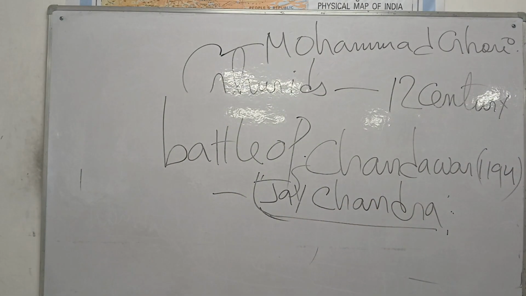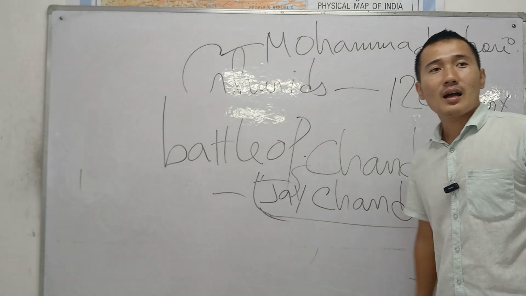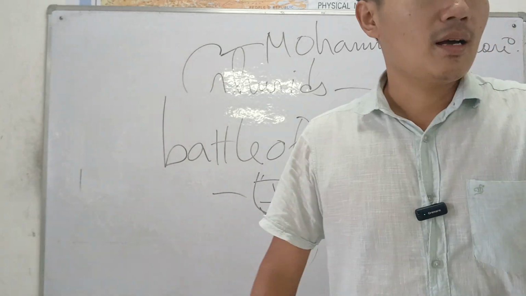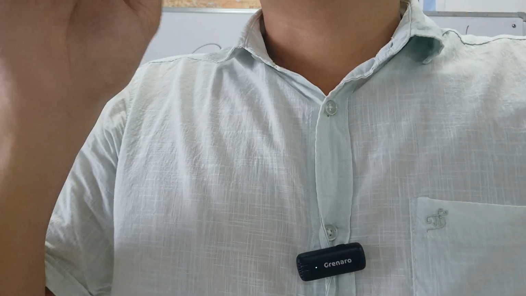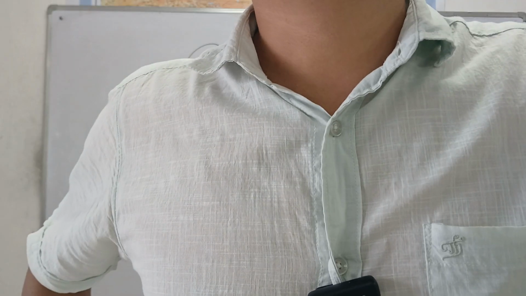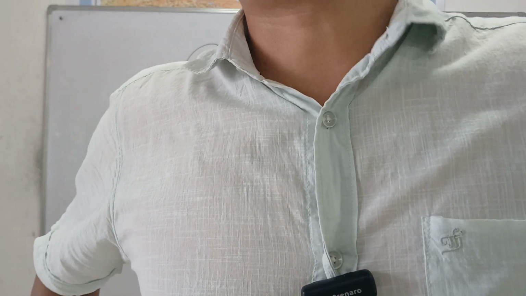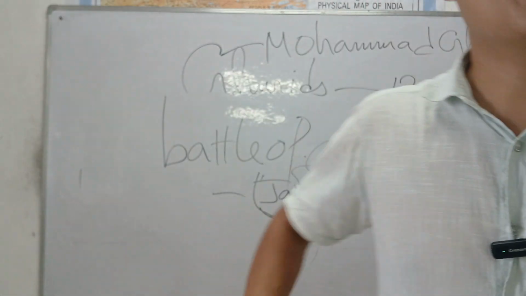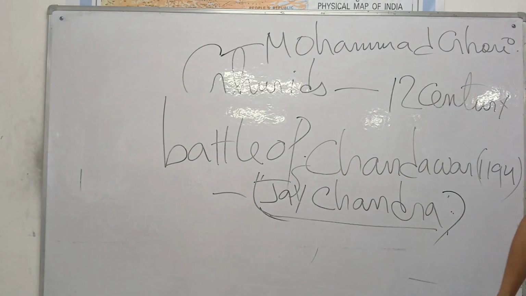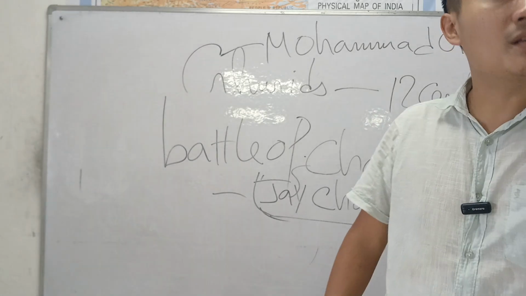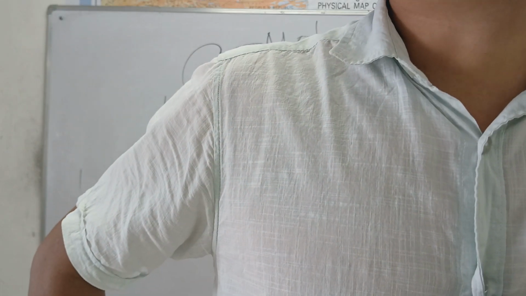Next will be the Battle of Chandawar, 1194. Another Rajput king. The last battle was the Battle of Chandawar, fought in the year 1194 between, again, the same person, Muhammad Ghori, and Jai Chandra. After this, the Muslim dynasty was established in India.